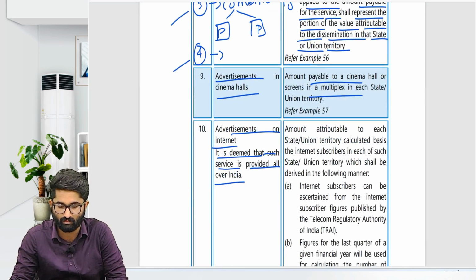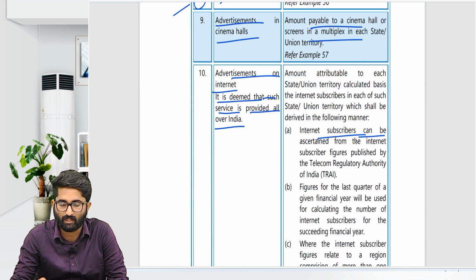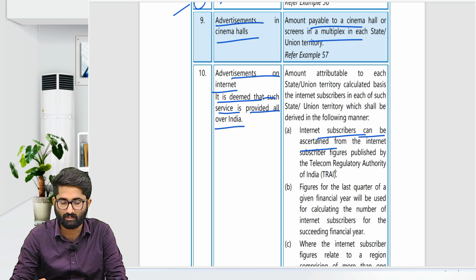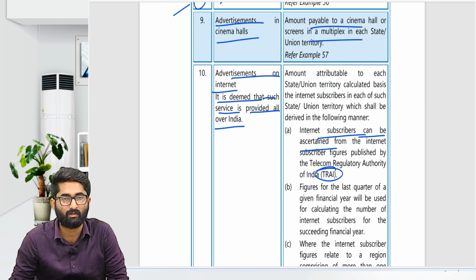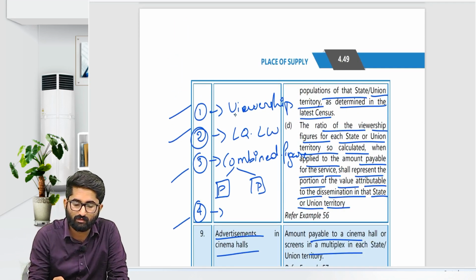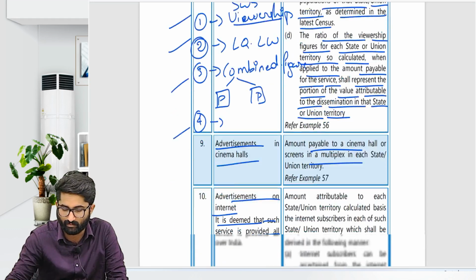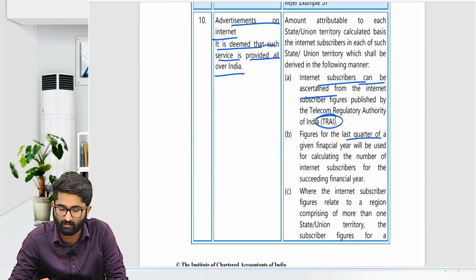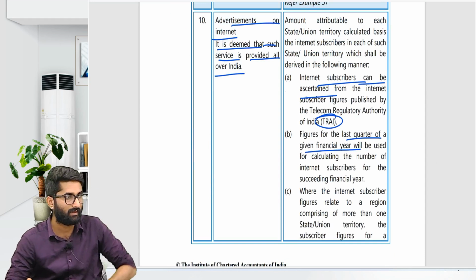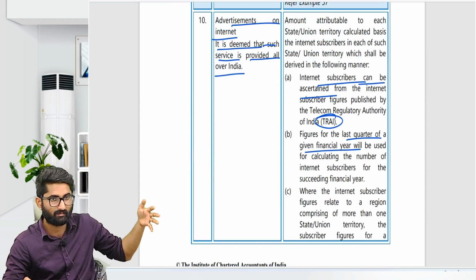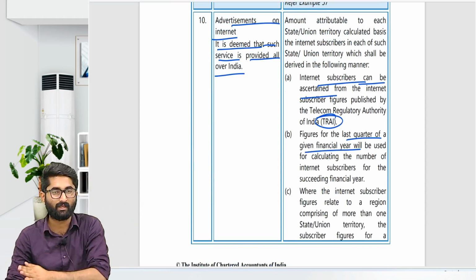First, internet subscribers can be ascertained from TRAI, Telecom Regulatory Authority of India. Here it was viewership, there it is subscribers. Only that is the difference. After that, the last quarter's last week, what were the subscribers in each state, that you take for this.